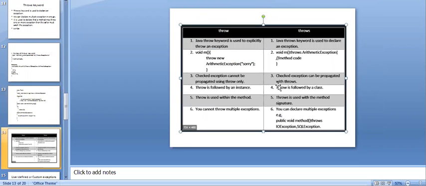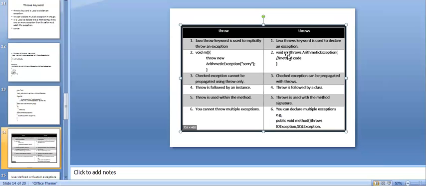And now, the difference between throw and throws. Throw is a keyword used to explicitly throw an exception. The throws keyword is used to declare an exception. See here, in the main method I use the throw statement with the new operator, creating an ArithmeticException instance.